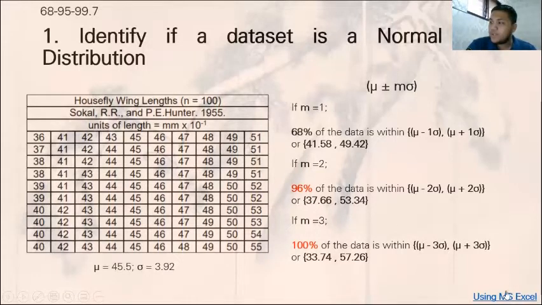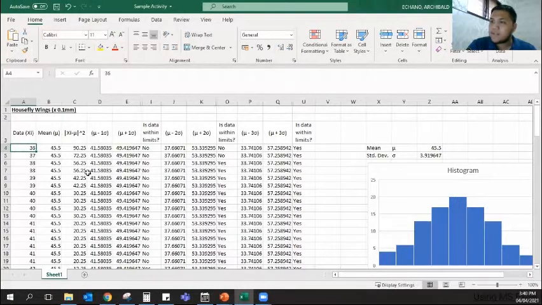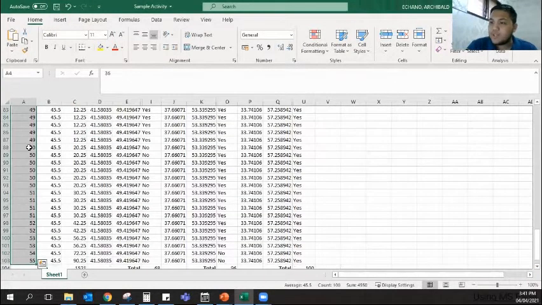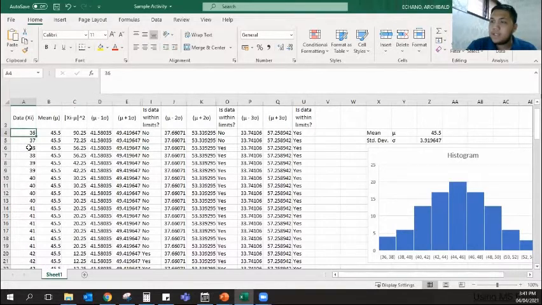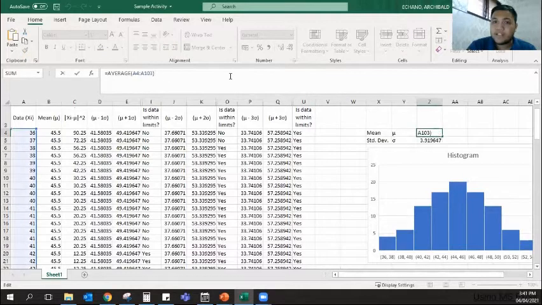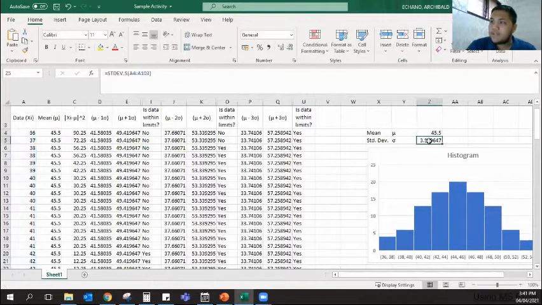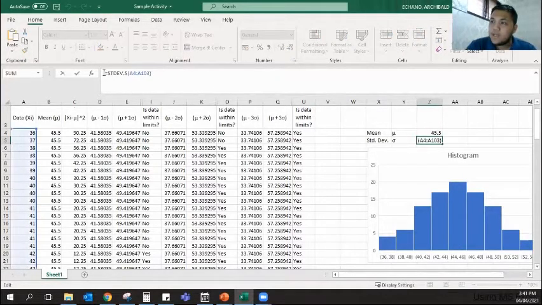In Microsoft Excel, I inputted all the data here. Then we try to get the mean. Getting the mean is just getting the average. While for the standard deviation, we use this formula, STDEV.S, because it's a sample.